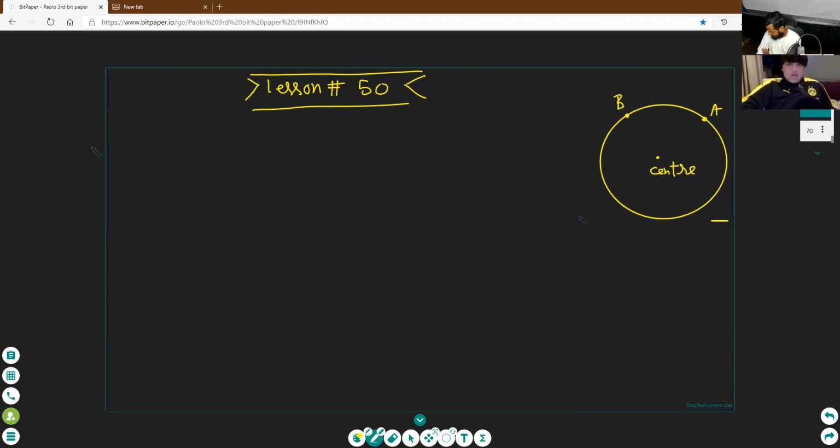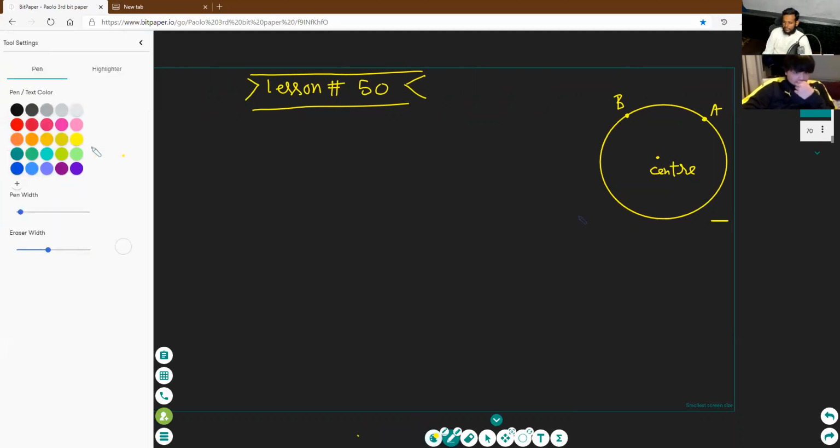Then you should tell me what is the central angle and what is the inscribed angle. Make the central angle and the inscribed angle. Can you make the central angle? What is the definition of the central angle? Tell me. You cannot make the central angle of this arc. This is an arc. Make the central angle.